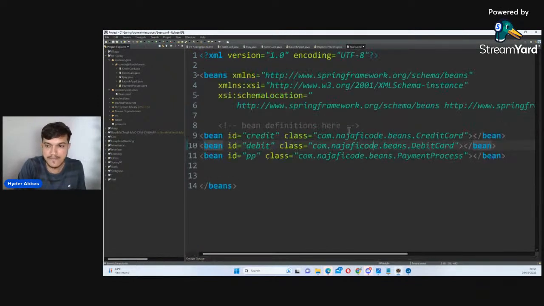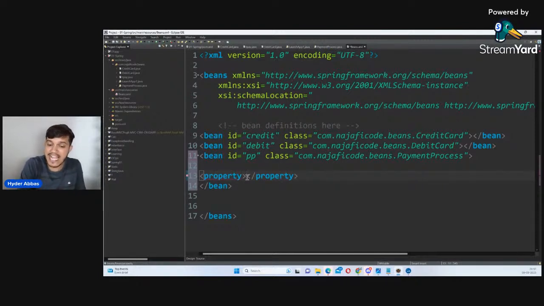Fine, my dear friends. Now, I want to do dependency injection. Can we do it? Yes, of course you can. Within this, which is the target class, PaymentProcess, if you want setter injection, then you have to use a tag called the property tag. If you are doing constructor injection, then you have to use constructor-arg, which you can explore.